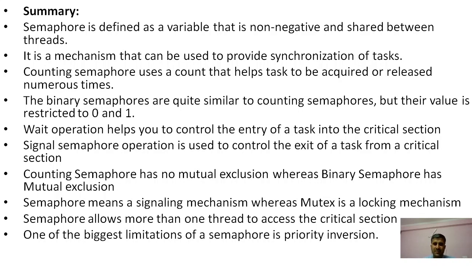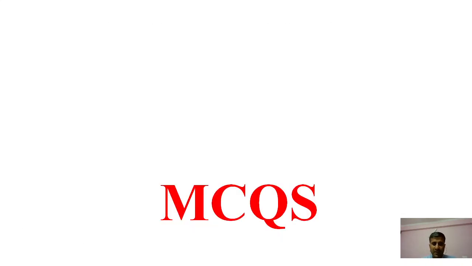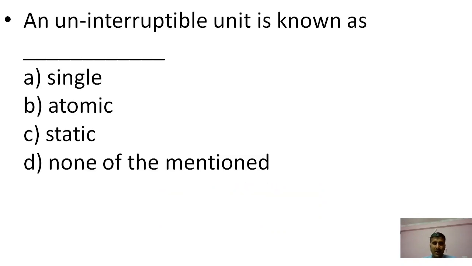Priority inversion is the biggest limitation of the semaphore. These are the summary points. Now we move on to certain MCQs relevant to the semaphore in the operating system.